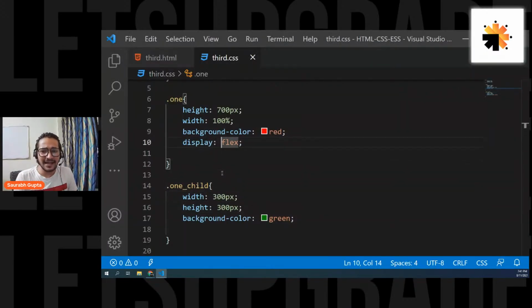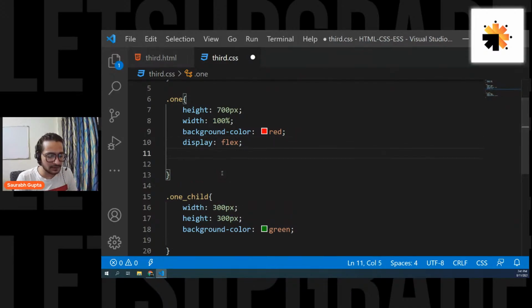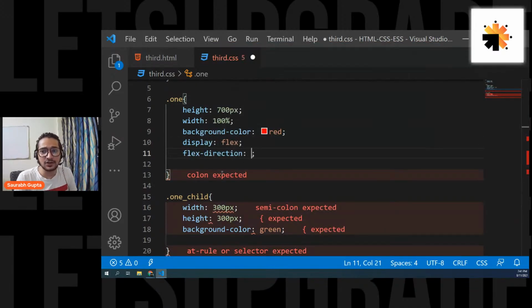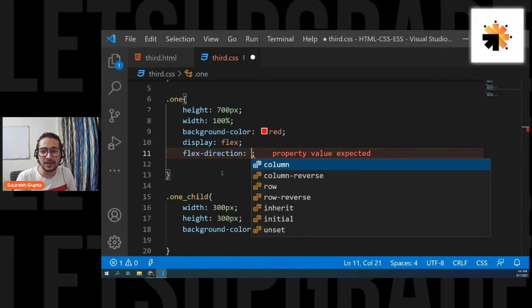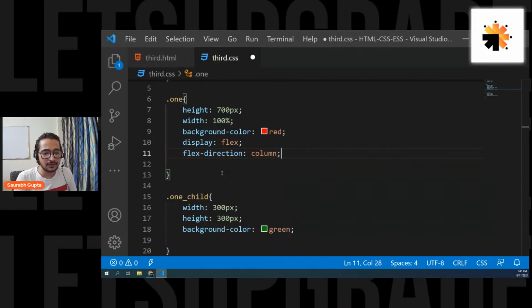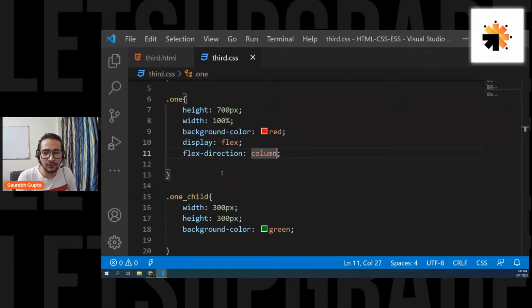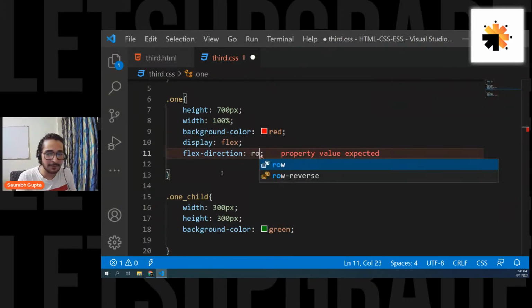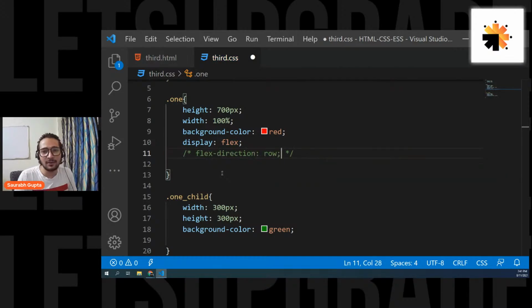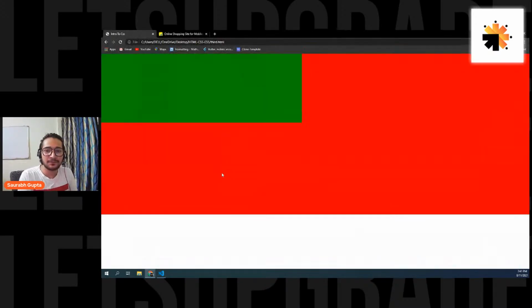Now, can I change the direction? Yes, obviously. There's a property again in the parent that is called flex direction. And you can apply column. By default, row was the direction. So if you want to change it, you can say flex direction column. And now see, the elements are going in column direction. And don't worry, that's how it is. But I want row. So if you want row, either you can write row or don't write anything at all, because by default it's also row. So here we go.